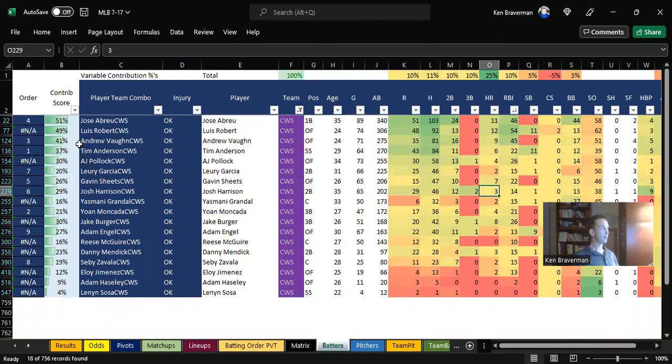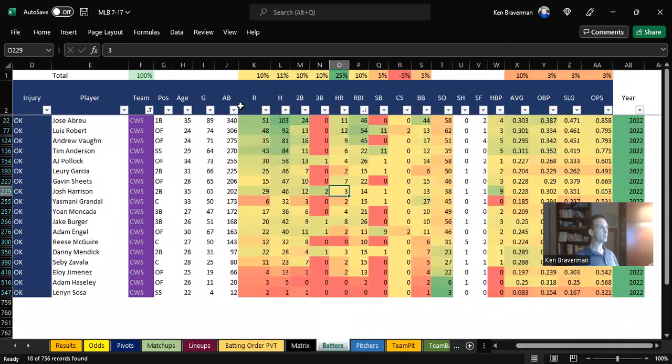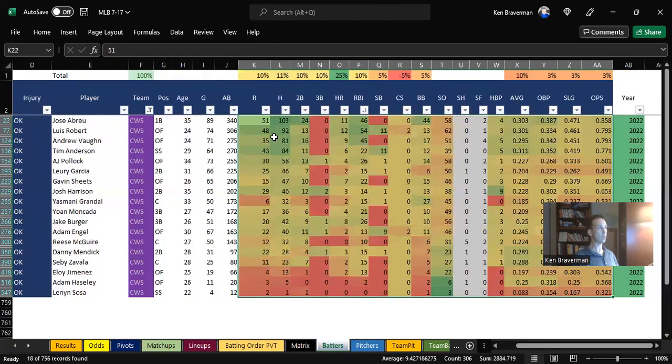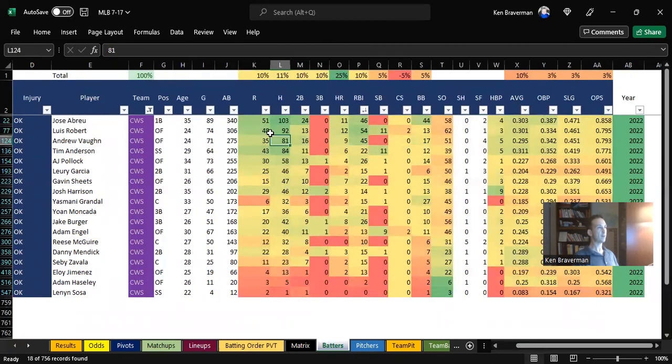And from the looks of this, we want to look for areas where we see green in this chunk of area here, where there are green numbers. That means that they're very good at whatever that stat is. So Abreu is really good with runs, or very productive with runs and hits and doubles. Look at us putting 10% on triples, and there are hardly any triples anyway. So that's probably not a good one.